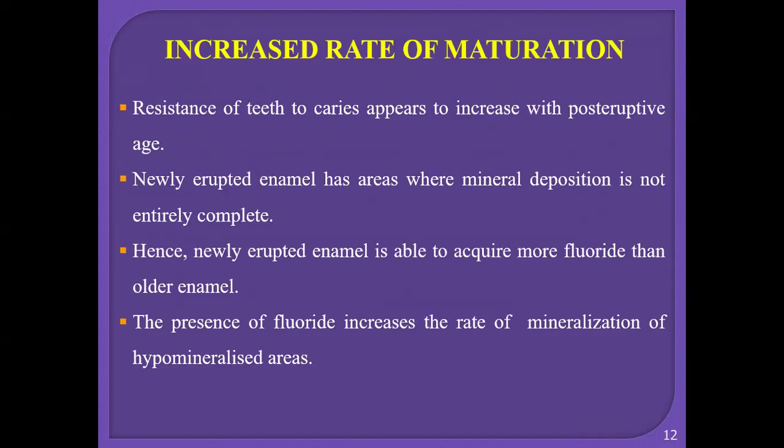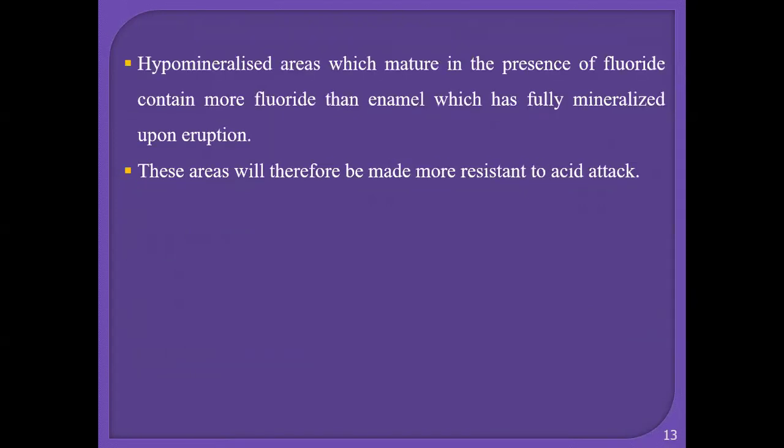Second is increased rate of maturation. The resistance of the teeth to caries appears to increase with post-eruptive age. Newly erupted enamel has areas where the mineral deposition is not entirely complete. Hence, newly erupted enamel is able to acquire more fluoride than the older enamel. The presence of fluoride increases the rate of mineralization of the hypomineralized areas. The hypomineralized areas which mature in the presence of fluoride contain more fluoride than enamel which has been fully mineralized upon eruption. These areas will therefore be made more resistant to acid attack.